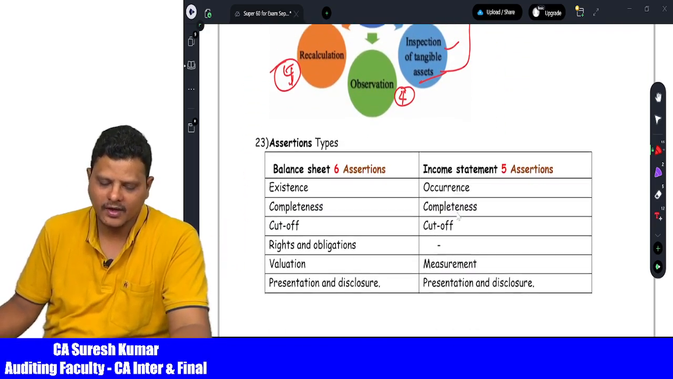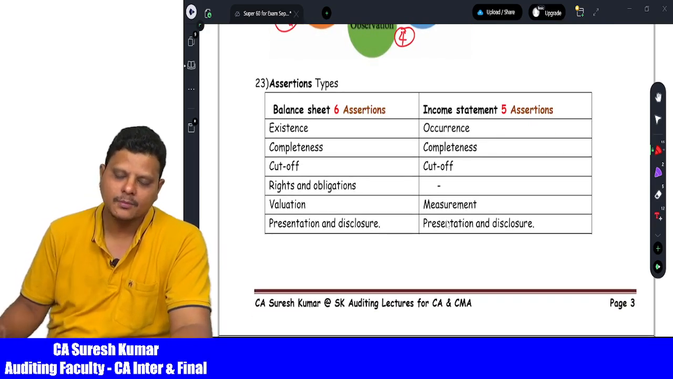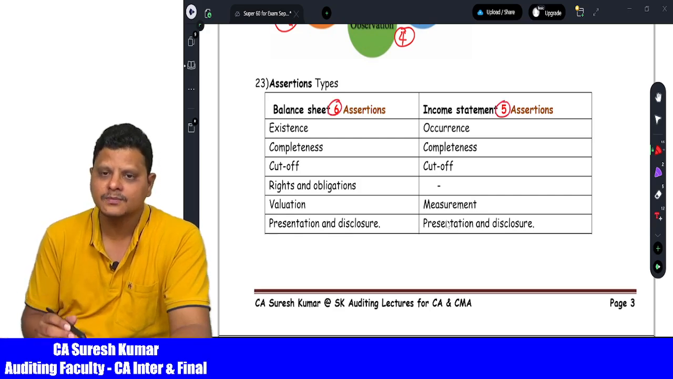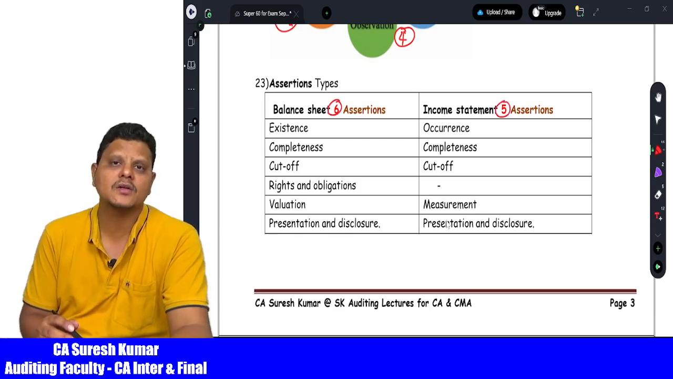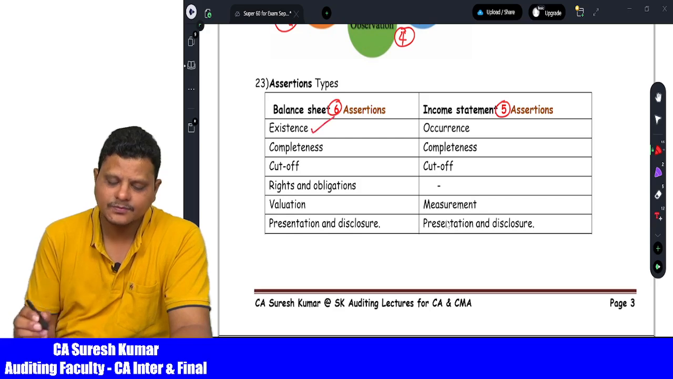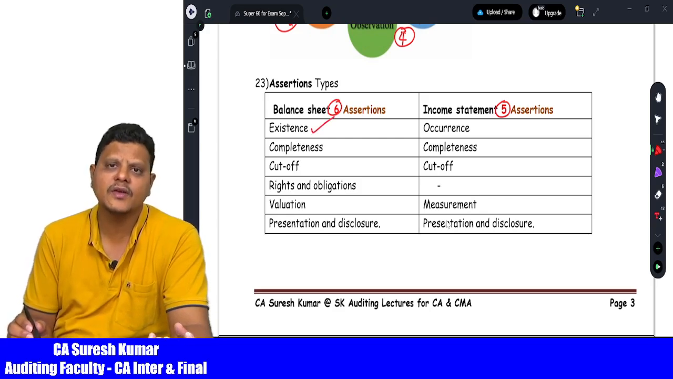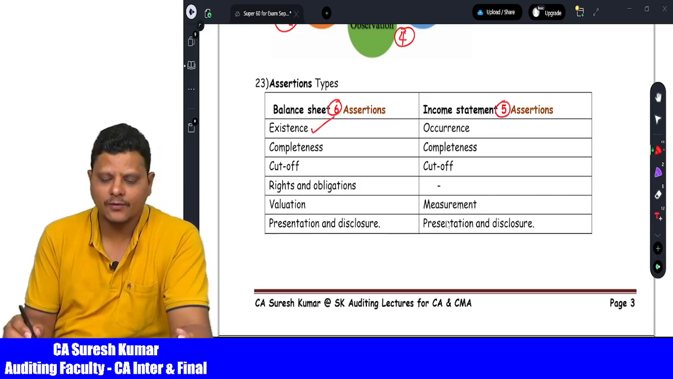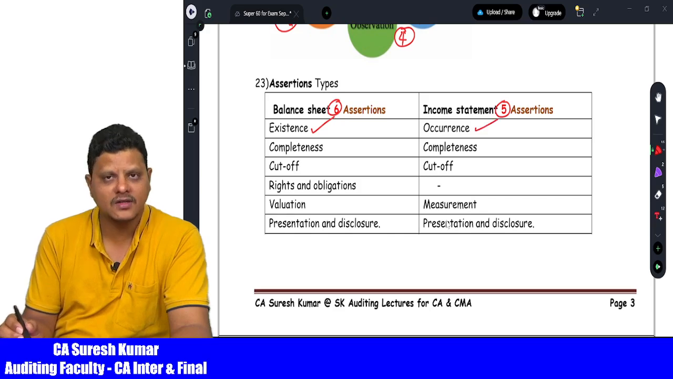Then comes to point number 23, assertion types. For the balance sheet we have 6 assertion types, and for profit and loss we have 5 assertion types. Assertion means implicit or explicit representation by the management. Number 1 is existence of the assets, existence of the fixed assets, property, plant and equipment. In case of profit and loss, instead of existence we call it occurrence of the transactions.